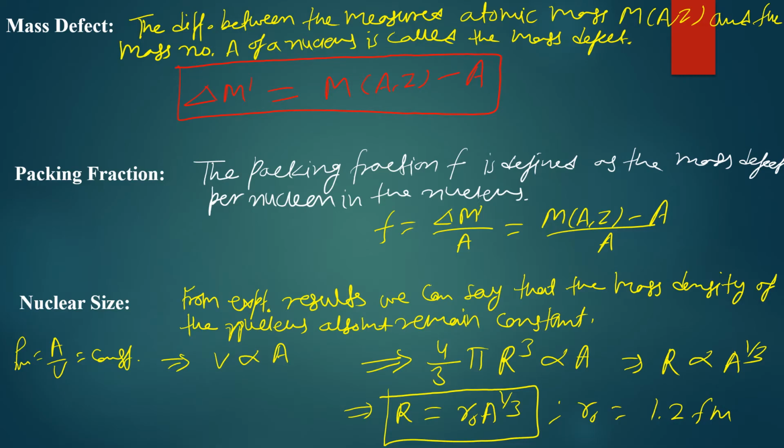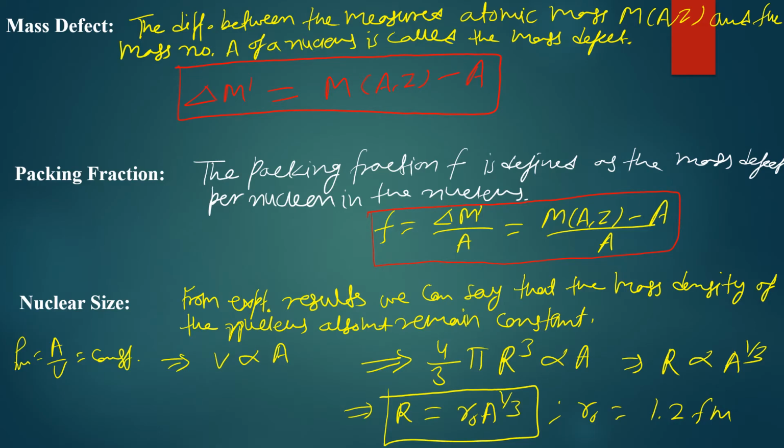Now, what is the packing fraction? The packing fraction of the nucleus is represented by f and is defined as the mass defect divided by the total number of nucleons within the nucleus. So we can calculate the packing fraction of a nucleus as f equals delta m prime divided by A, and this represents how strongly the nucleons are bound within the nucleus.